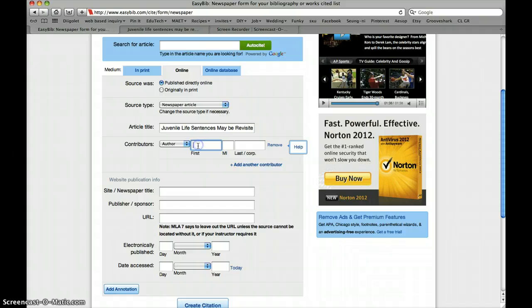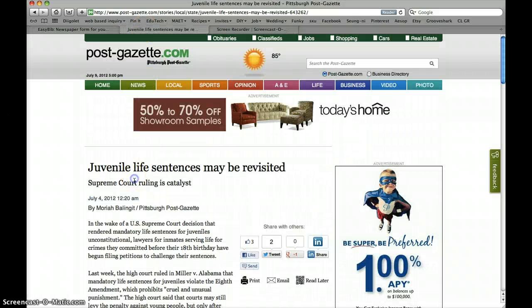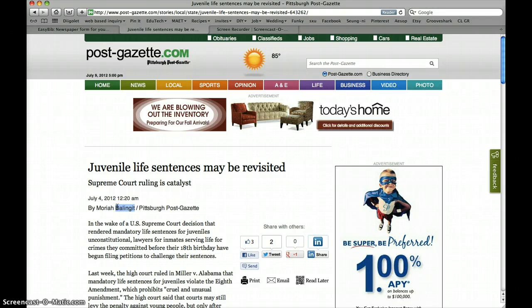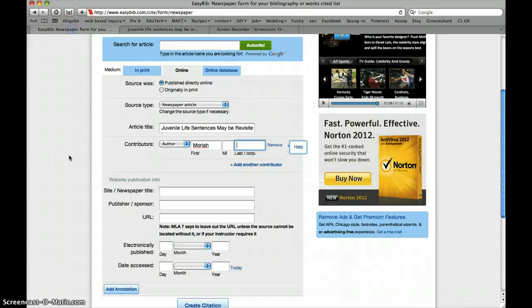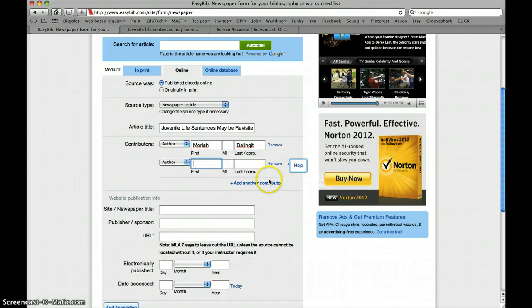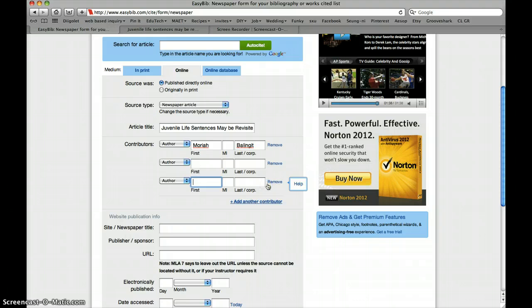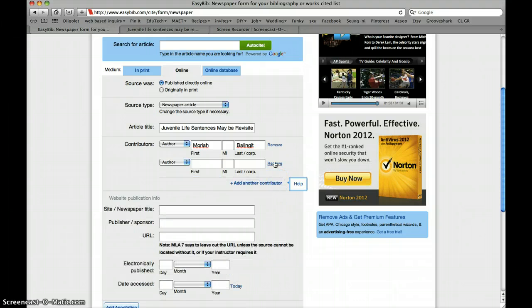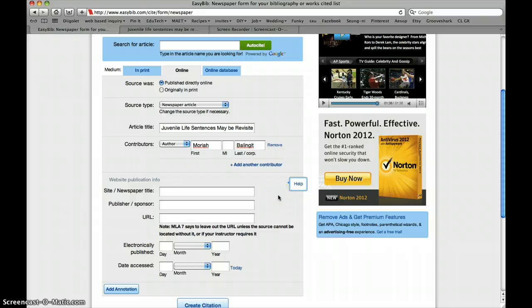So what about the author? Okay, there was one author and her name was Mariah, and I don't remember her last name. So we can go back, and I'm going to actually highlight this and use my keyboard keys to copy and paste that into the slot so I make sure that it's correctly spelled. Now if there was another author, I can click this button to add another contributor. If there's another, you can just keep going. But since there's only one, I'm going to remove that for now.